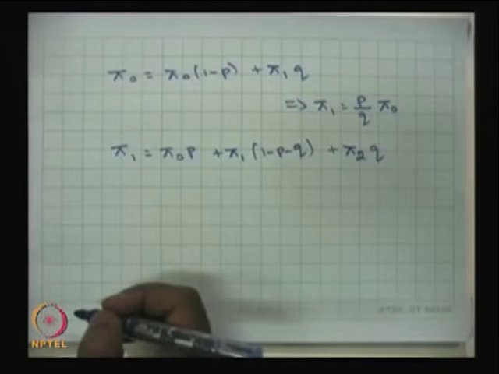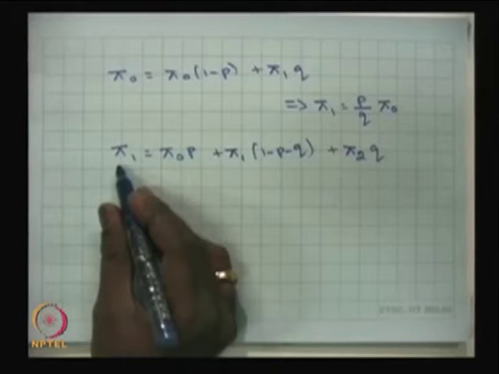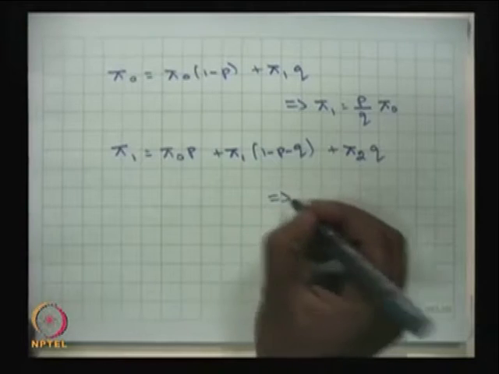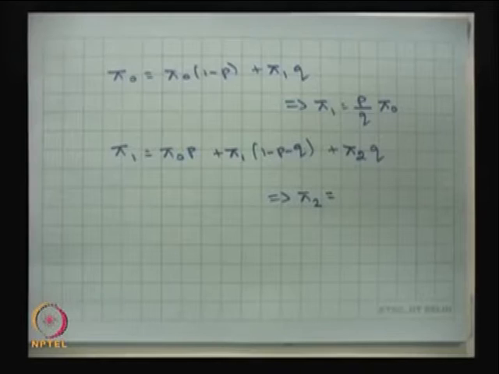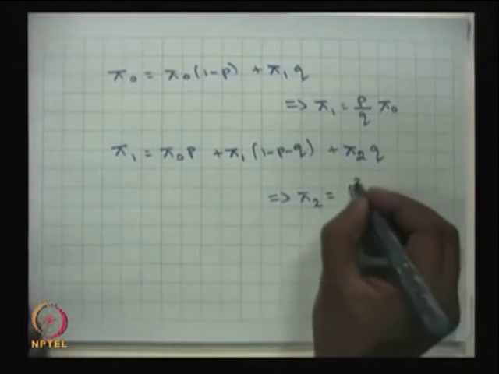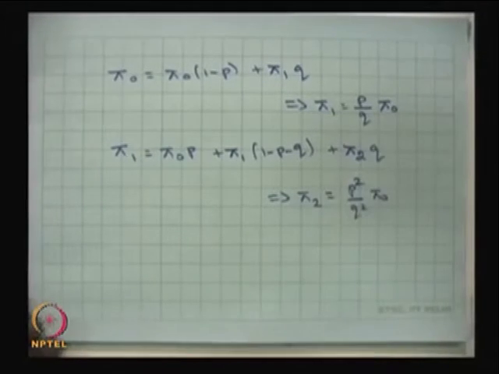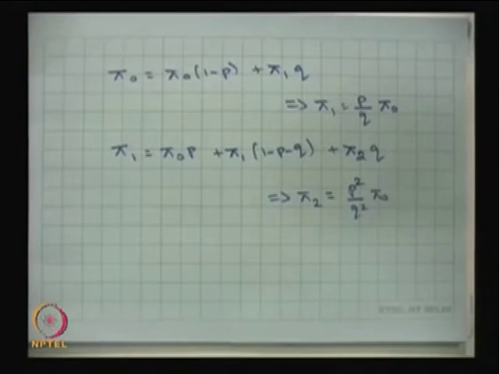So, I can write pi 1 in terms of pi naught and simplify this equation. If I simplify, I get pi 2 is the same as p square by q square times pi naught, because I am substituting pi 1 in terms of pi naught in this equation. Therefore, pi 2 is equal to p square by q square times pi naught.